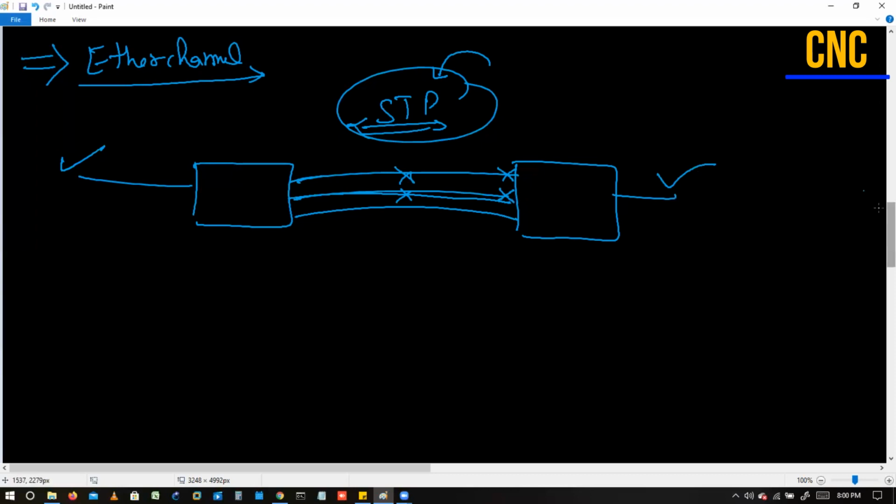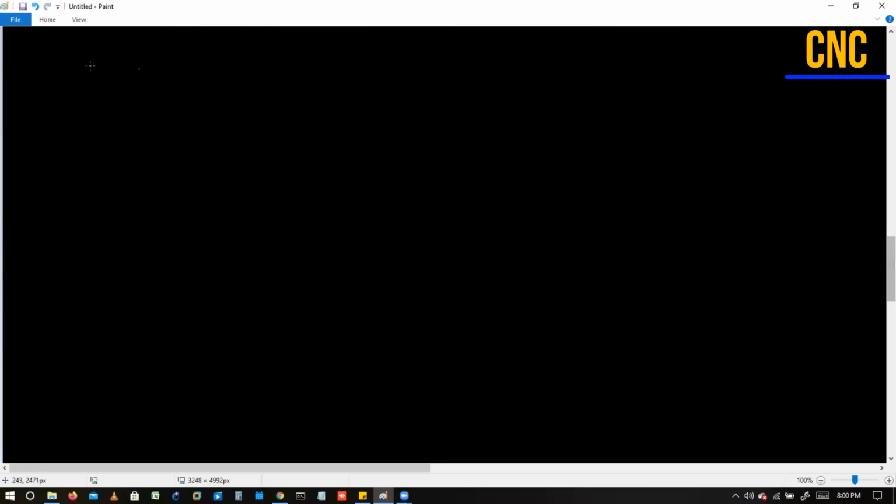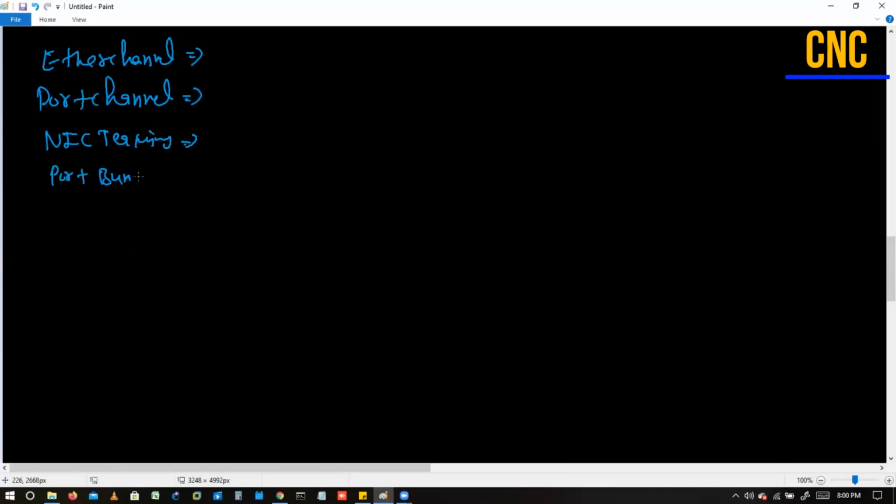Now the next thing we have to discuss is that sometimes EtherChannel is called a port channel, sometimes NIC teaming, or port bundling. We can call it by different names.